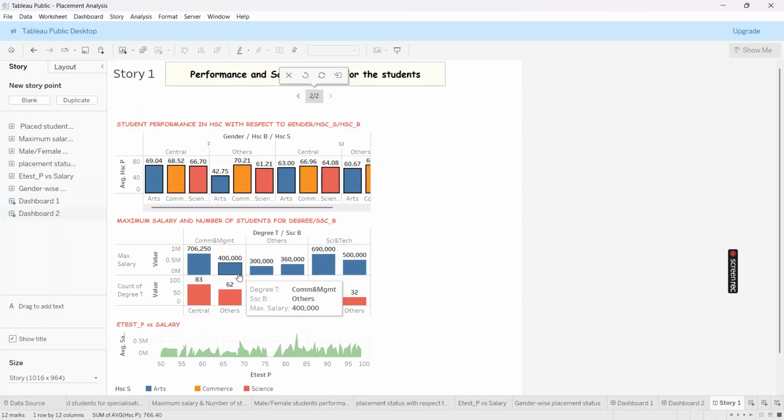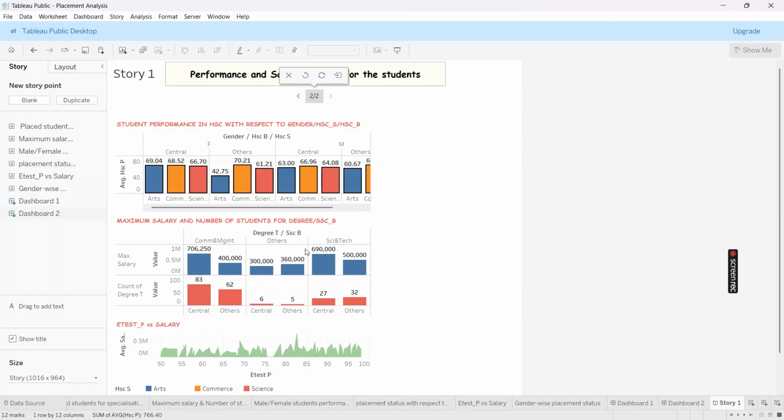From this we can tell that central board students with commerce and management and science and tech are likely to get higher salary, since we have the top two salaries in these two degrees. So we can tell that central board students with commerce and management degree and science and tech degree are likely to get higher salary compared to other board students with commerce and management and science and tech degree.